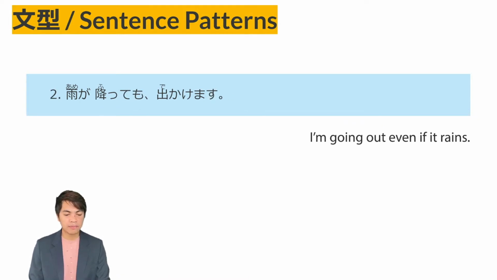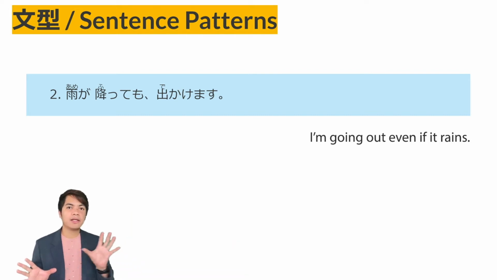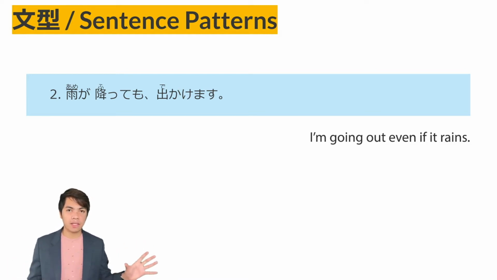Sentence pattern number 2. Ame ga futtemo dekakimasu. The pattern used for this sentence is verb te form plus mo and the main clause. So, verb te mo, main clause. Now, this expression is used to present two contrasting conditions. In this sentence, ame ga futtemo, even if it rains, dekakimasu, I will go out. So the main clause doesn't care: even if it rains, I will still do this, or this will still happen. So even if it rains, I will still go out.